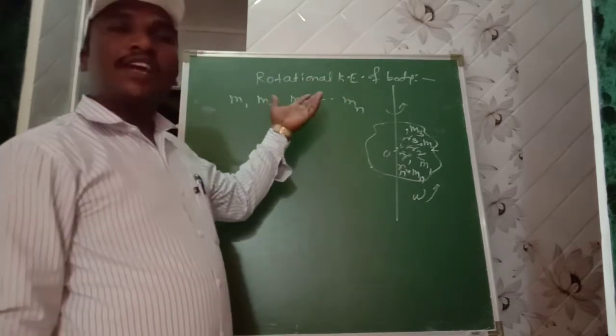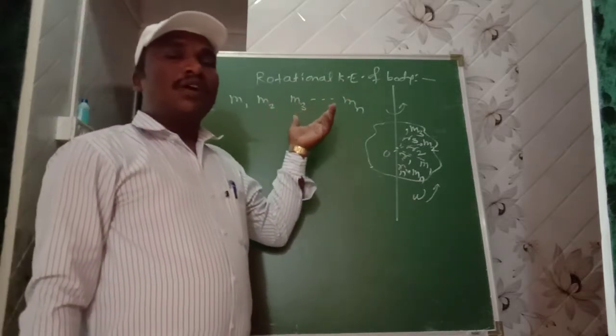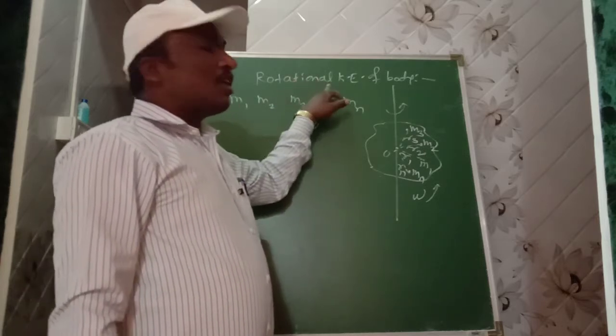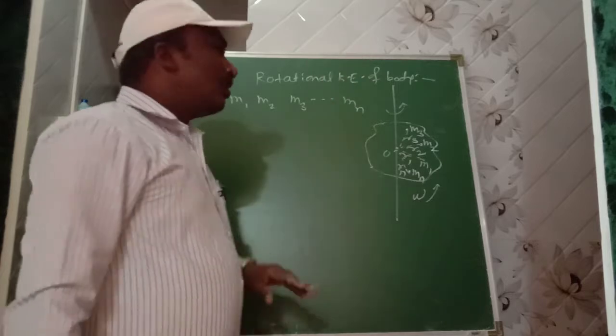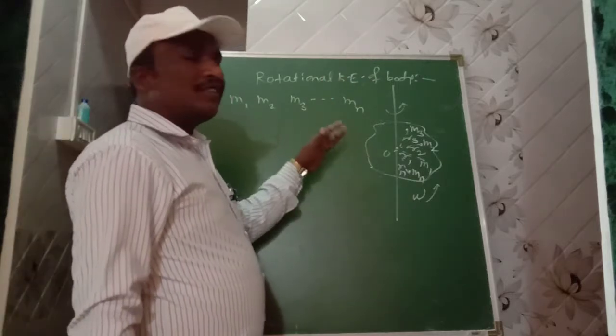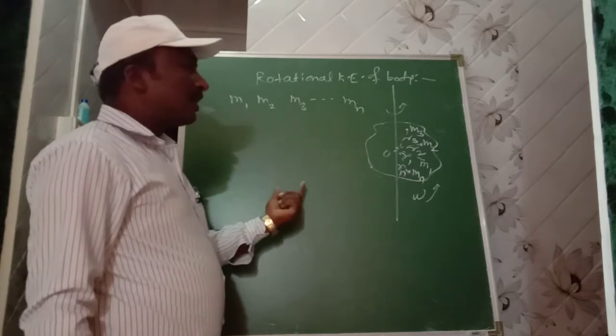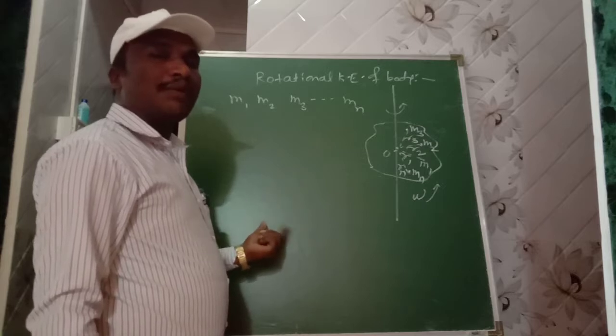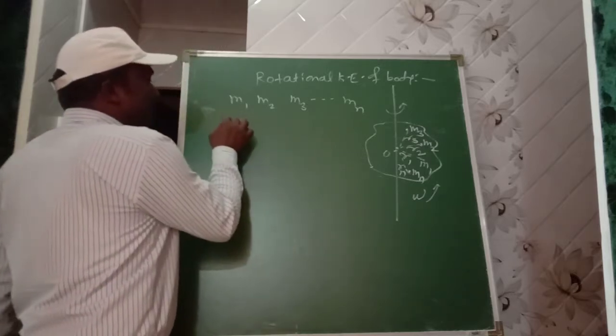This is a very important article for 3 marks. This is how the question is asked in your board exam: Derive expression for rotational kinetic energy of a body. Then diagram for half mark, the description for the diagram half mark, then other steps, and the total is 3 marks. Then the translation kinetic energy of the body.